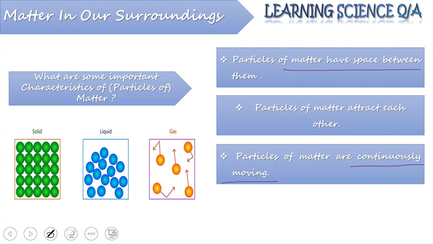Coming to the particles of matter attract each other. Again, force of attraction is highest in case of solid. This is the reason why particles are aligned so close to each other that they are not allowed to move freely.